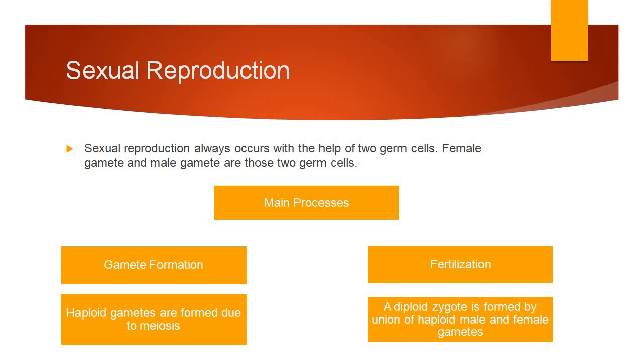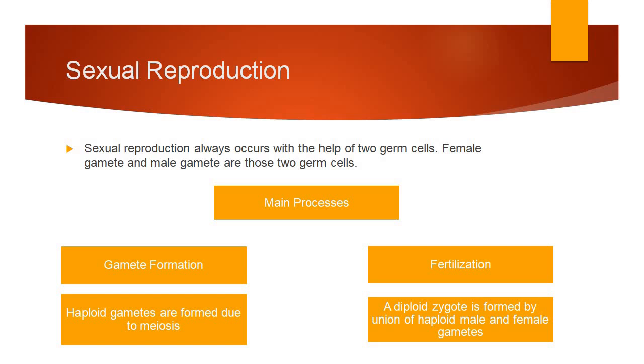So sexual reproduction involves basically two main processes. The first process is gamete formation, because gametes, male and female, are very important for sexual reproduction. Now these gametes are always haploid. What is meant by haploid? They have half set of chromosomes, and these haploid gametes are formed due to meiosis.